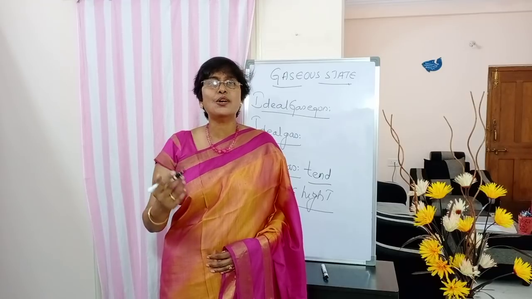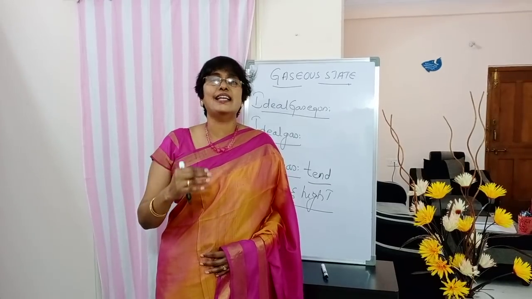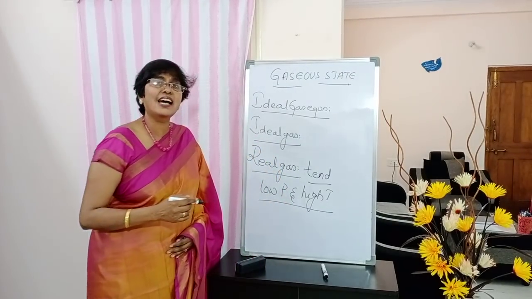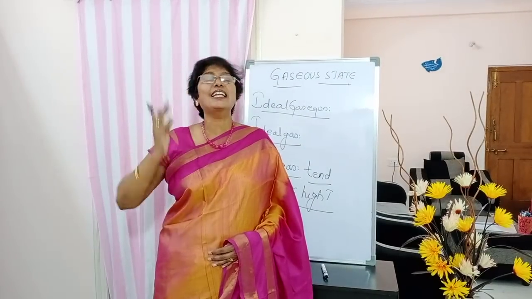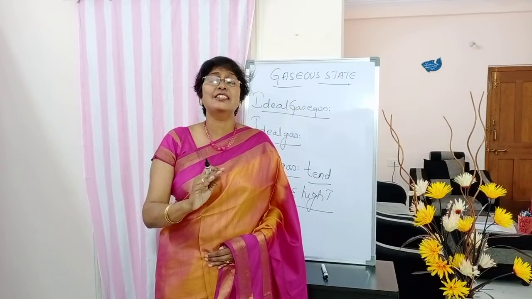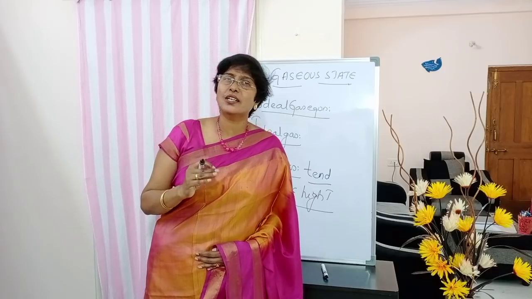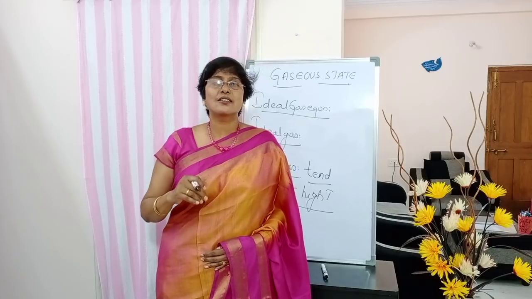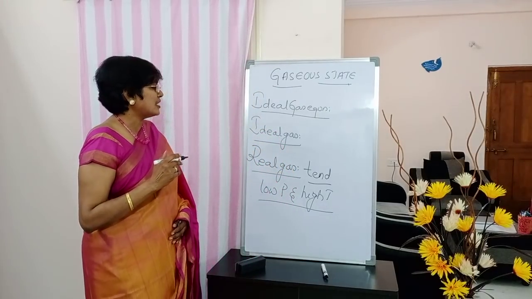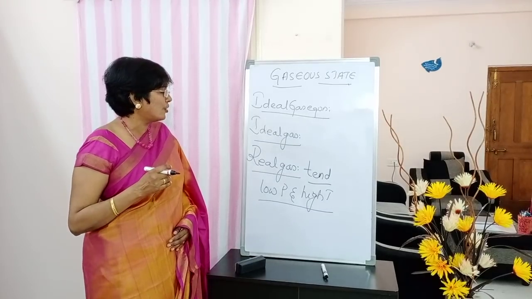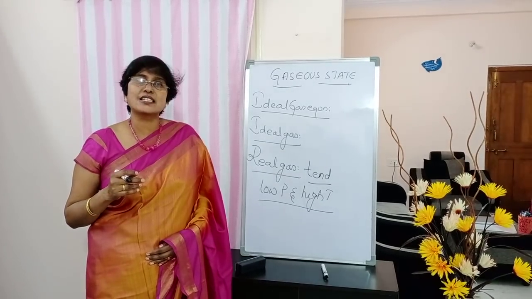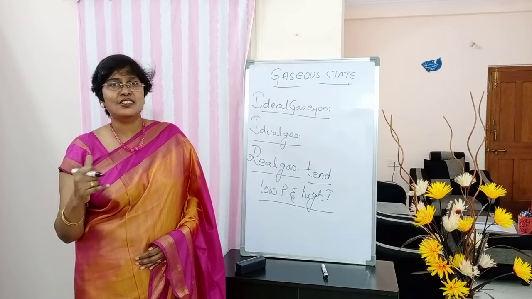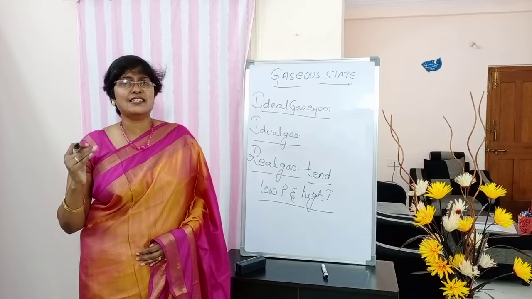What's the meaning? Tend to show means they try to show ideal behavior at two conditions: low pressures and high temperatures. Not exactly they show ideal behavior, but they try to show ideal behavior at what conditions, students? Low pressures and high temperatures. Okay, so write down the definition once again. A gas which doesn't obey gas laws but tend to show ideal behavior at low pressures and high temperatures is called as a real gas. Okay, so note down the definitions of ideal gas and real gas.